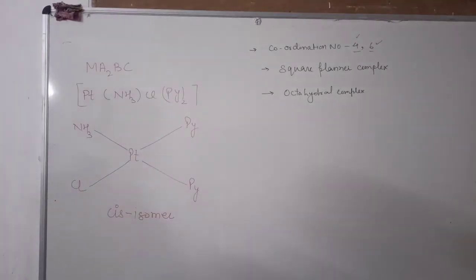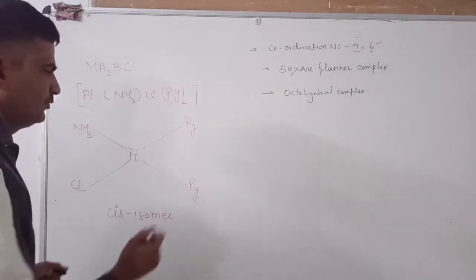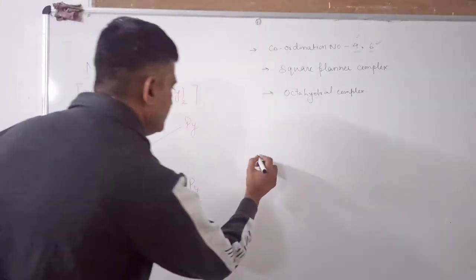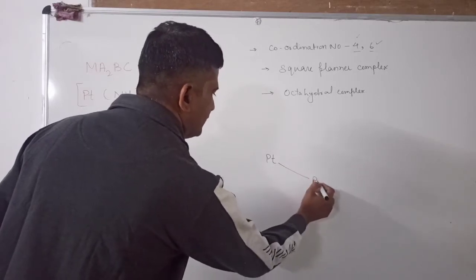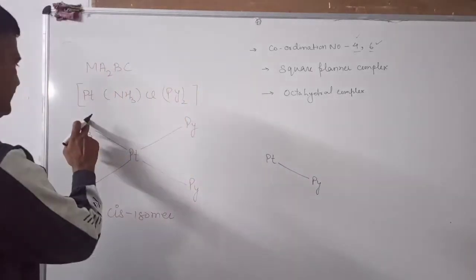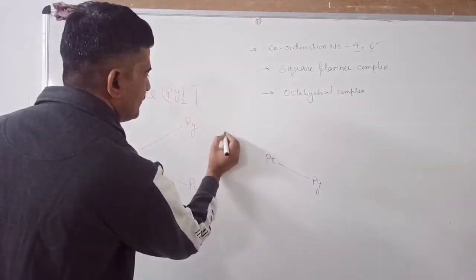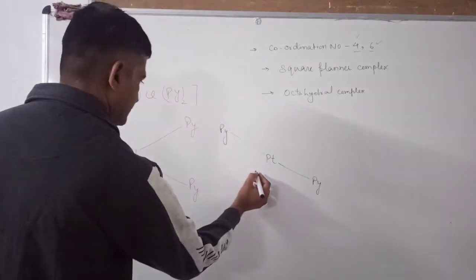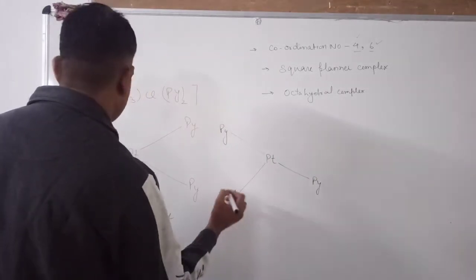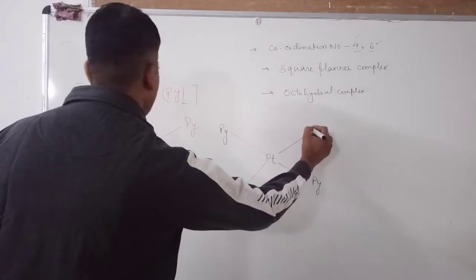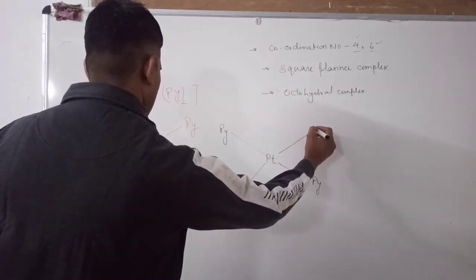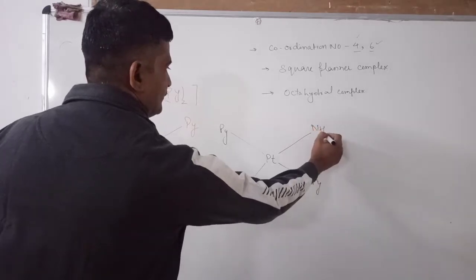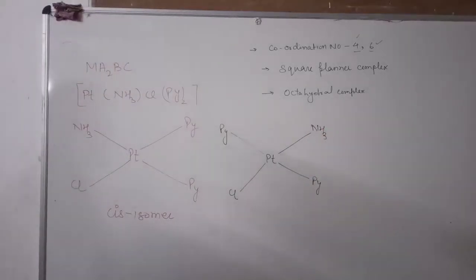And if you want to prepare the trans form of this compound, let us form this: this pyridine will be transferred here to this position in the opposite direction. They are lying in different planes. This is known as the trans form.